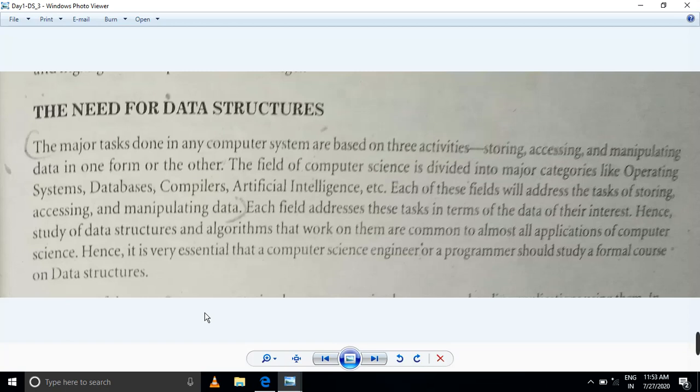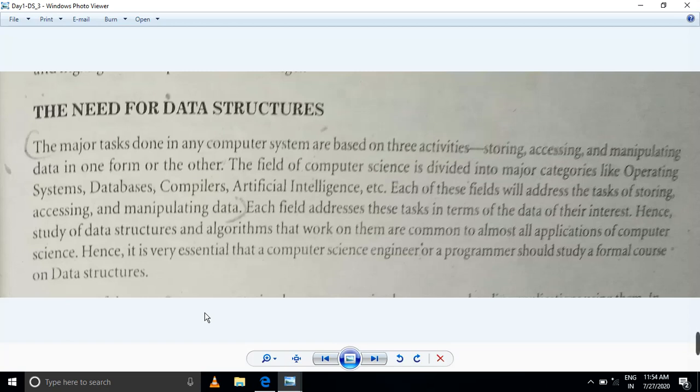Storing, accessing, manipulating data in one form or other. The field of computer science is divided into major categories like operating systems, databases, compilers, artificial intelligence, etc. Each of these fields will address the task of storing, accessing, manipulating data.